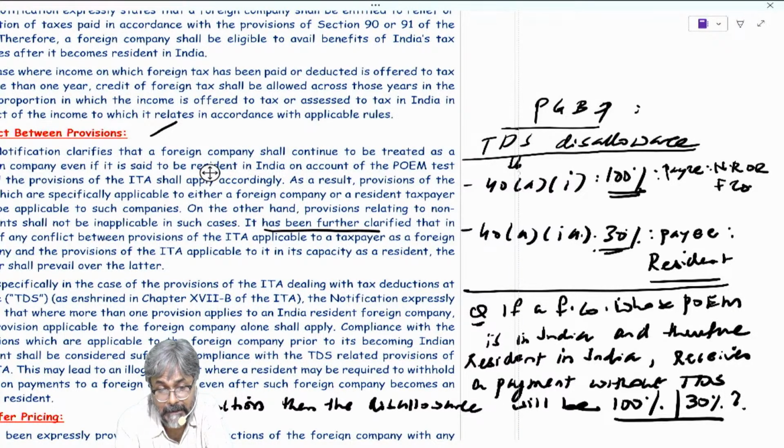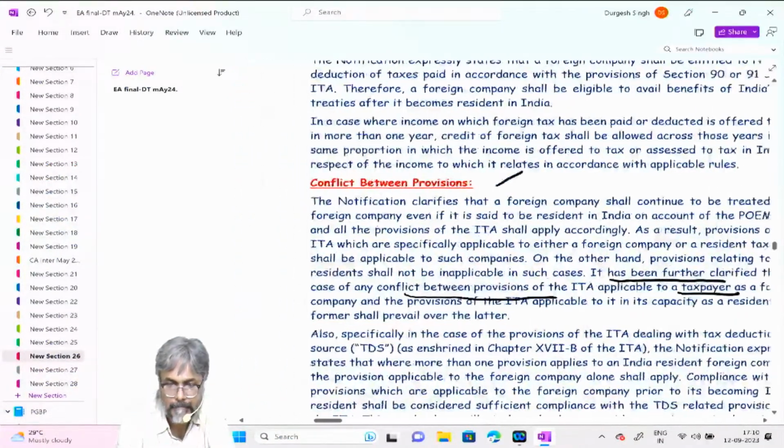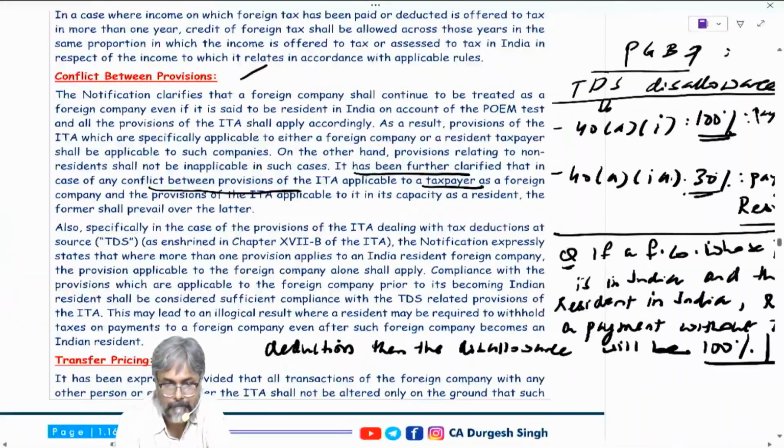It has been clarified that in the case of any conflict between the provision of the Income Tax Act applicable to a taxpayer as a foreign company, and the provision of the Income Tax Act applicable to its capacity as a resident, the former shall prevail.